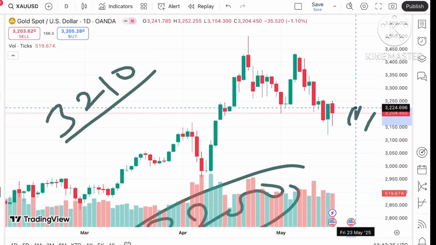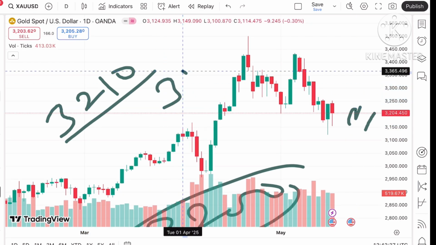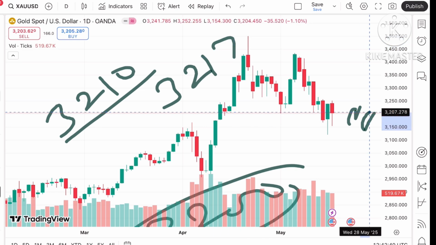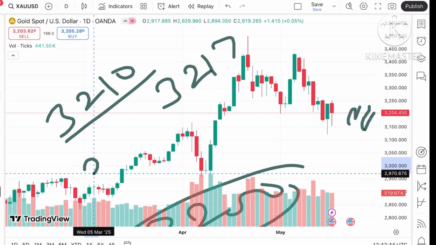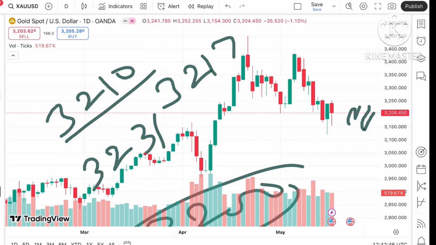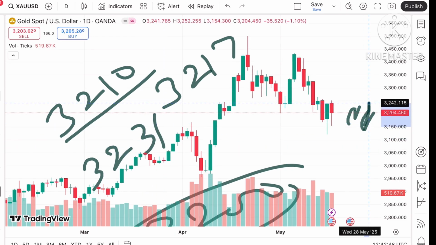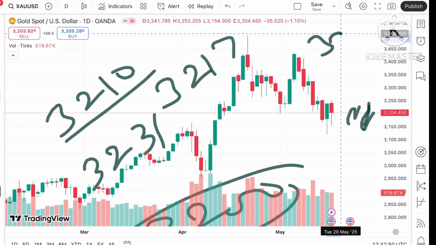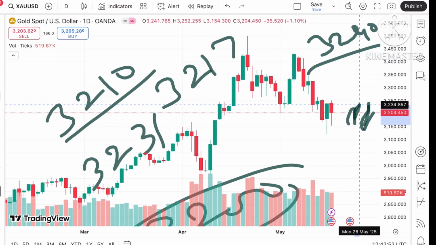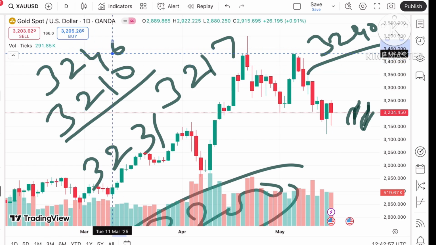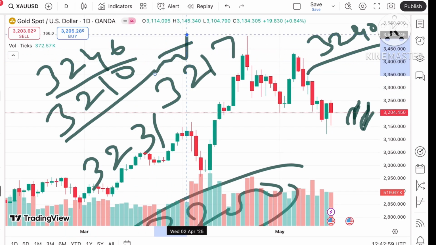If the price started going above that particular level, chance of touching 3217 we can see. And once the price moves above 3217, chances of going further upside we can see towards $3231. Okay, and if the price moves above that particular level, chances of going towards a level of $3240. Okay, and if the price moves above a level of 3240, chance of touching 3246 we can see, and this level is already being tested.